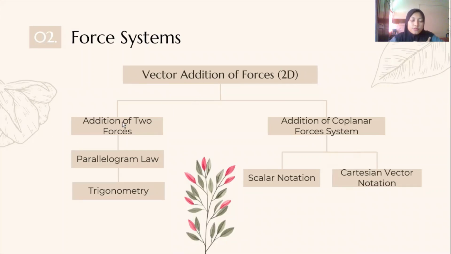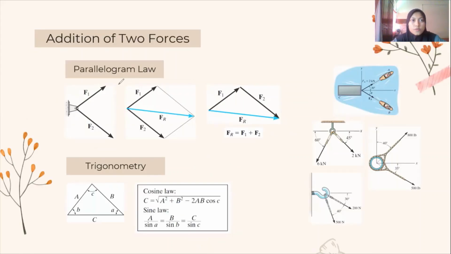First and foremost, we will see how to solve addition of 2 forces by using parallelogram law and trigonometry. Next, we will see how to solve addition of coplanar forces system by using either scalar notation or Cartesian vector notation.